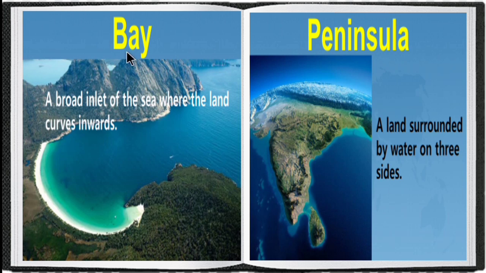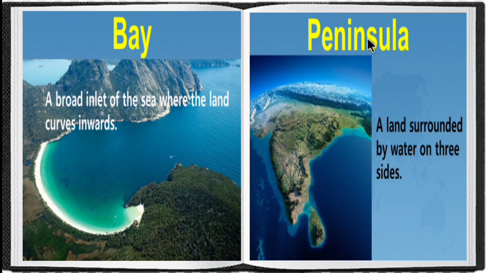So next one is bay. Bay means a broad inlet of the sea where the land curves inwards. When you look at the picture, you can understand. So the land curves inwards.